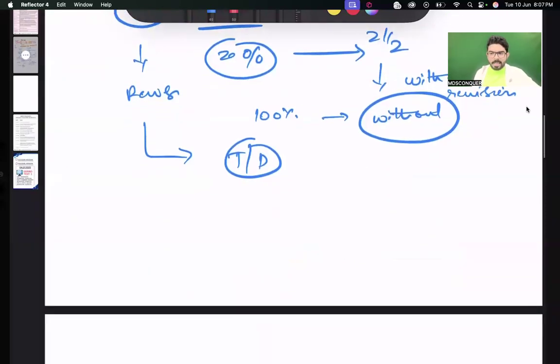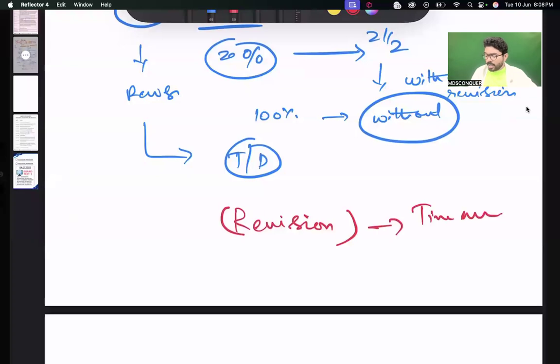The most important thing that makes a huge difference between a person who is reading well and ends up with a bad rank, and a person who is reading well and ends up with a good rank, what is the biggest difference we see? In the last 10 years of my experience with 10 batches and 20,000 students, spending very close time with most of the students, toppers, failures, repeaters, interns and everyone, I see the biggest difference between a person who gets a rank and a person who is not able to reach a desirable rank even while working so hard. The biggest word is revision. Or I'll say, time management during revision.